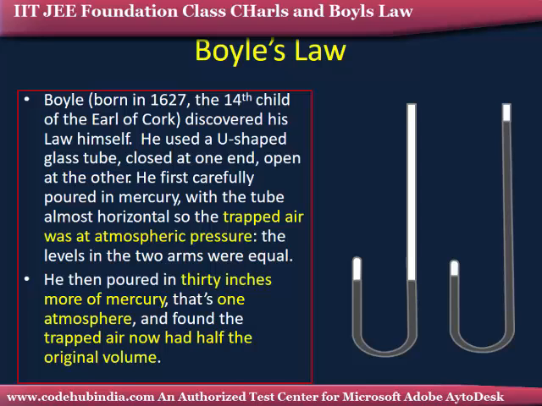He discovered with the help of test tubes that at atmospheric pressure the level of the two arms were equal. That means, at constant temperature, the product of pressure and volume is always constant.